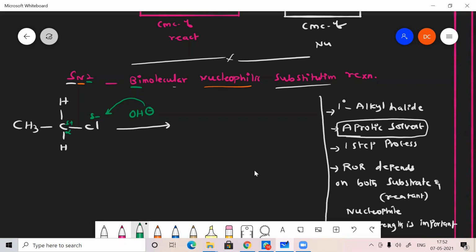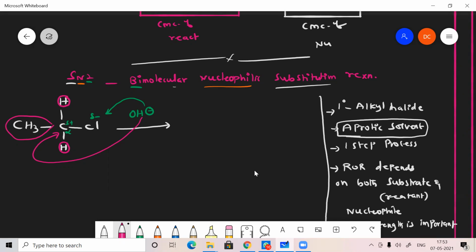Now the alpha carbon is positive, but it cannot be attacked from the front side because Cl is highly electronegative, so both repel each other. But the backside can be attacked, because only one side is occupied by a bulky group and the other sides are small groups. That's why the molecule will allow the nucleophile to attack.